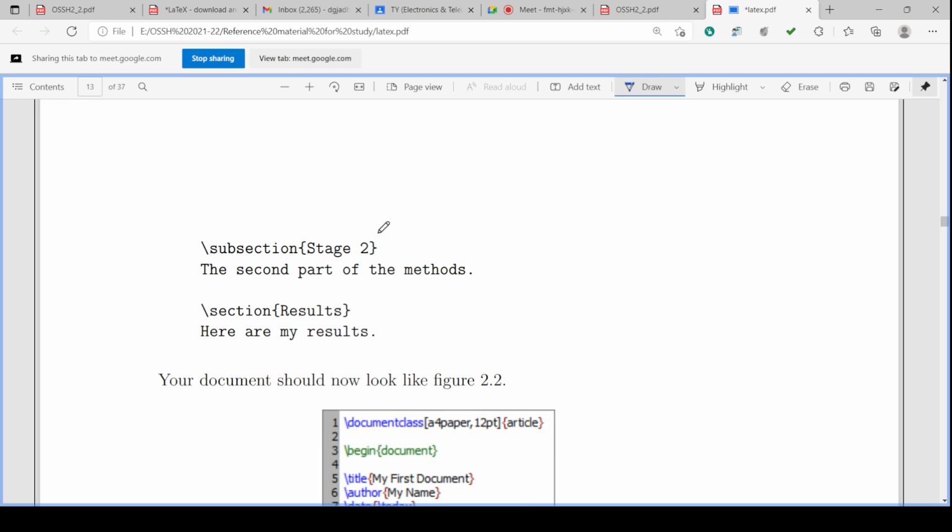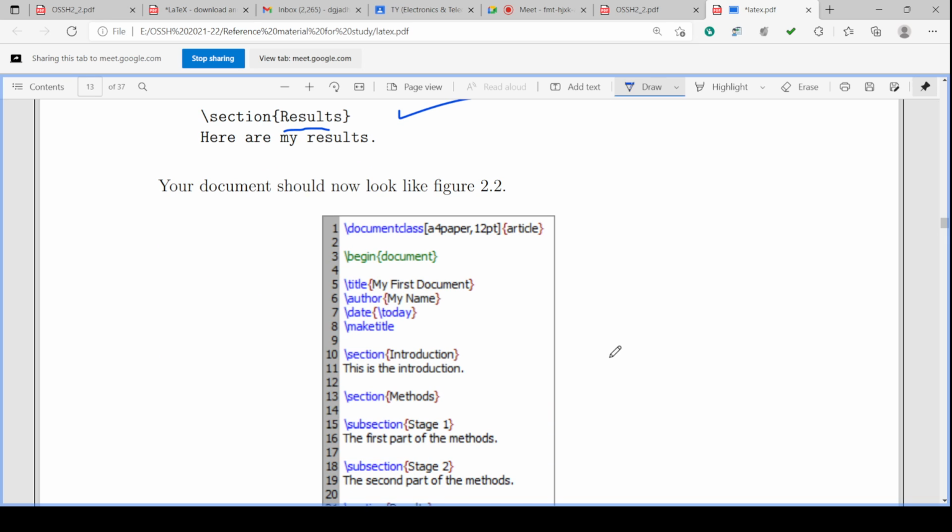So this is the subsection, and it is stage 2, section and result. Stage 2 name is given at the location of the subsection, and result name is given at the location of section. Whatever is given in the curly bracket, this text is typed, and this is the plain text after that. So for subsection, this is the text, and this is the plain text. Results is the text for the section name, and here are my results. This is the plain text.